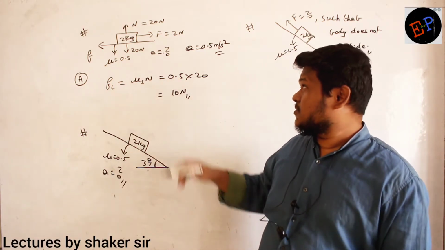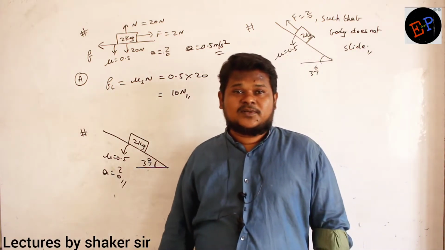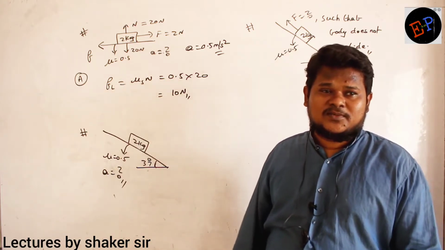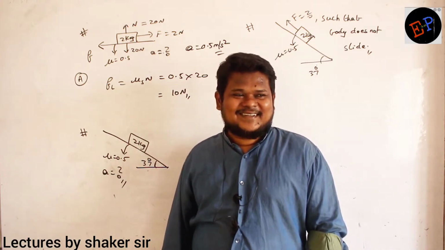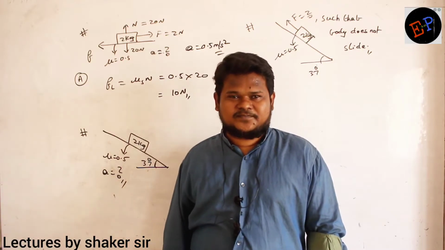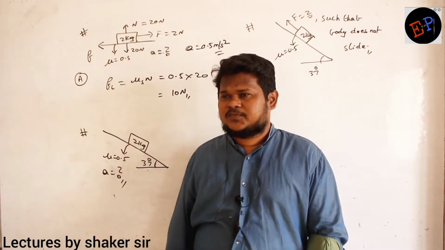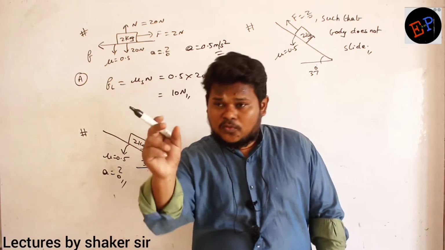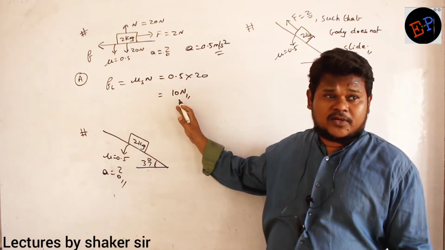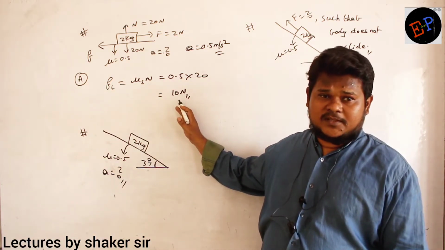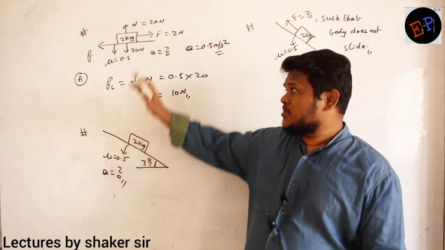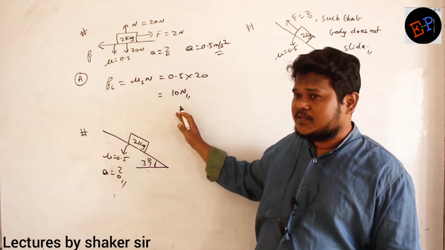What is the applied force? 2 Newton. Limiting friction is how much? The body cannot move, first of all. The body can move only if you apply a force at least equal to 10 Newton, because the limiting friction possible between these two surfaces is 10 Newton.